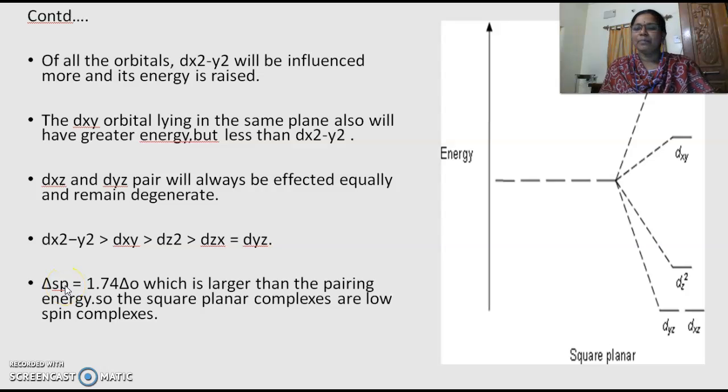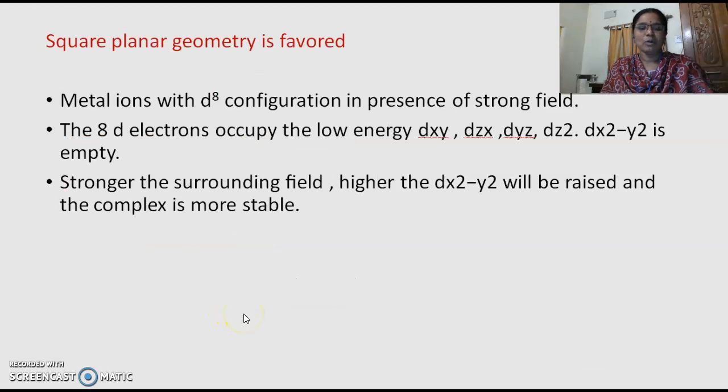So the square planar splitting energy, which is equal to 1.74 when compared with that of the octahedral, is larger than the pairing energy. So hence you can say the square planar complexes are low spin complexes, right? So these are the key points which are going to favor the square planar geometry. So metal ions with d8 configuration in presence of strong field.